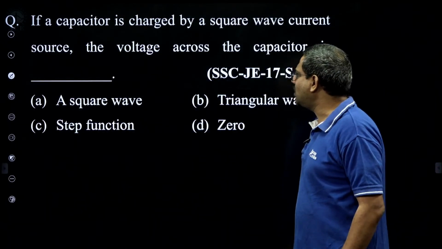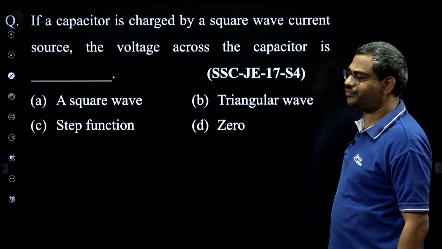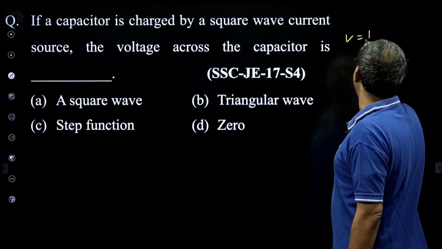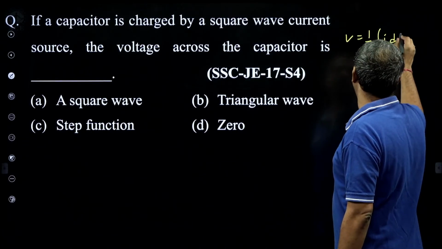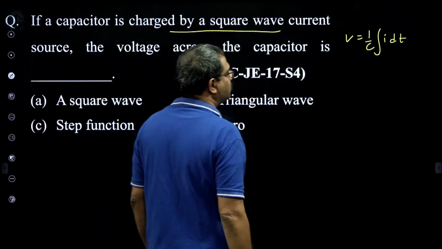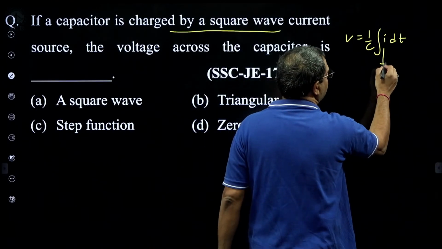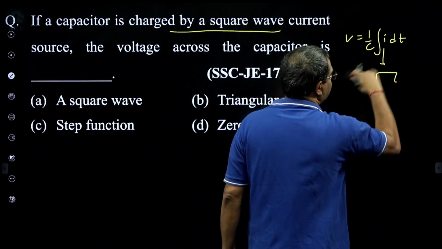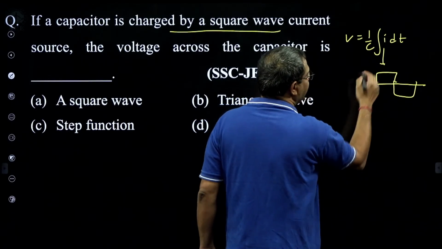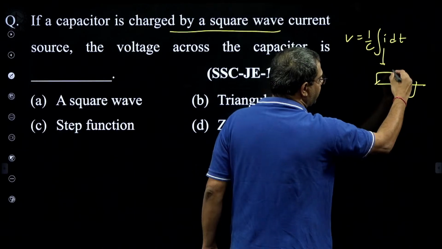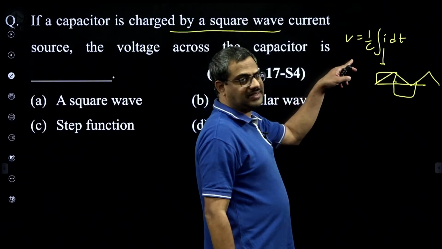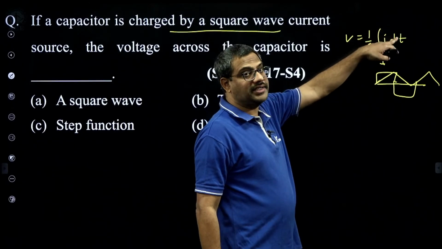If a capacitor is charged by a square wave current, then the voltage: V is 1 by C integral i dt, again Ohm's law. See, he said the capacitor is charged by a square wave current. This current is a square wave. Integration of a step is a ramp. So if it is a square wave like this, then integration of positive is a positive ramp, negative is a negative ramp. So what will come?